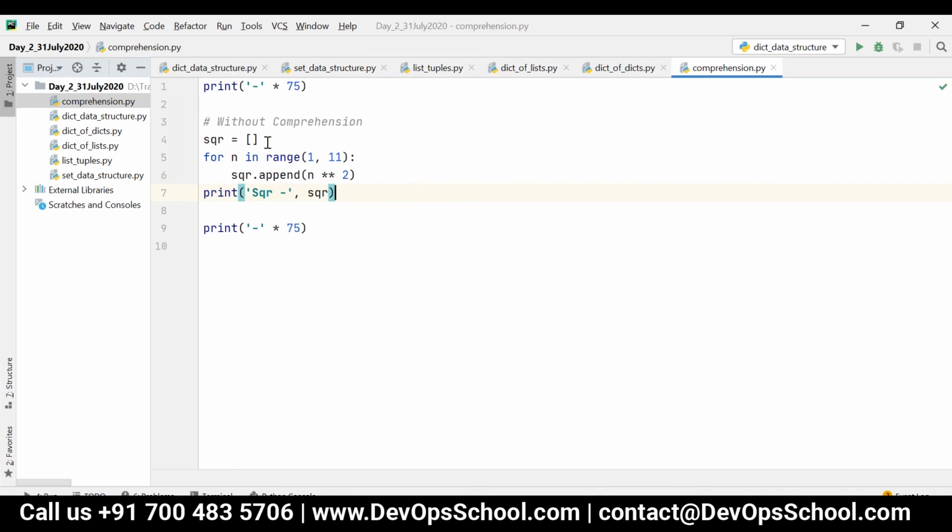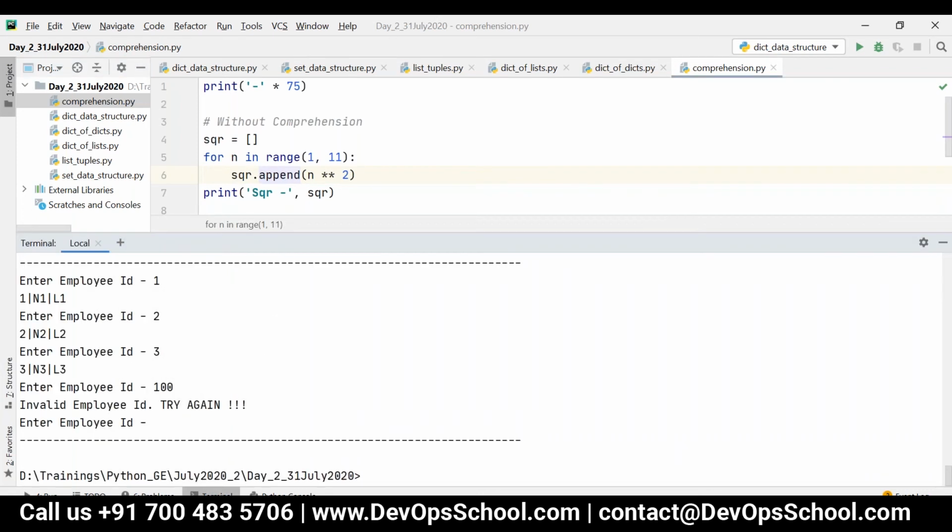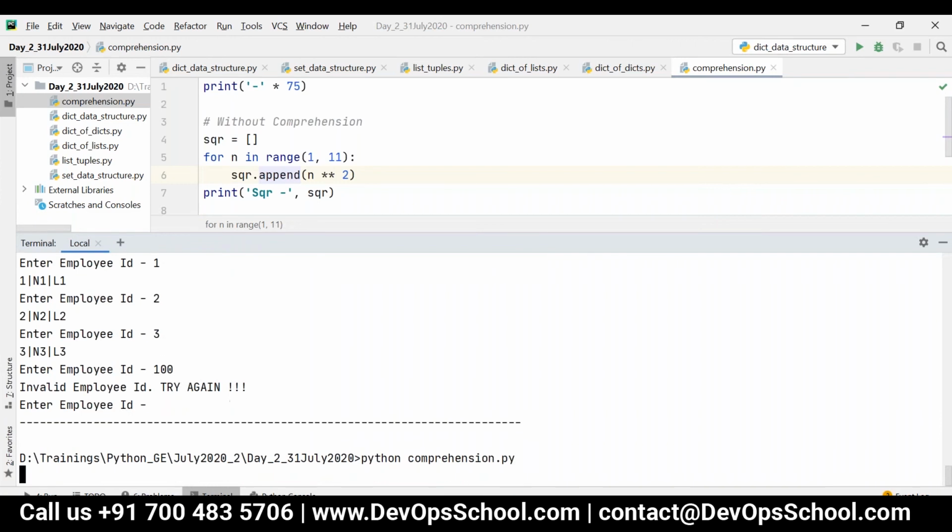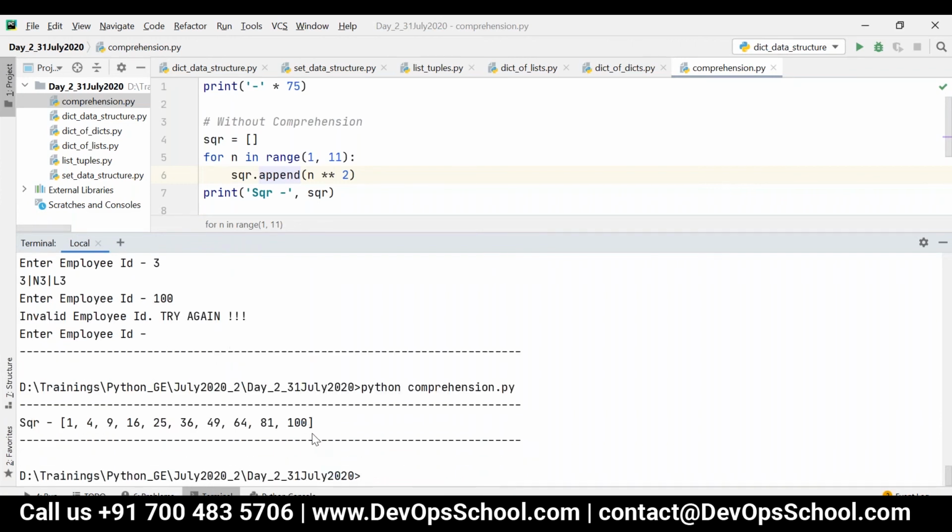So what is happening here? First, I am initializing one list reference, and then I'm iterating from 1 to 10. In each and every iteration, I am calculating the square of that particular number. Then I am adding that value to this list. It is sqr.append, which always adds the element to the end. Now if I execute this, you can see 1 square to 10 square.